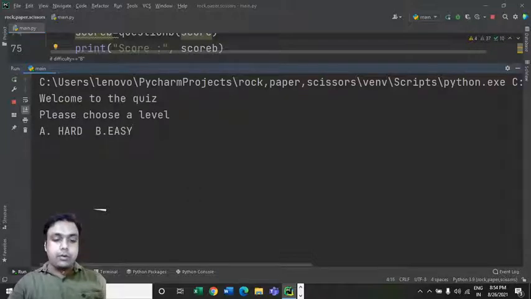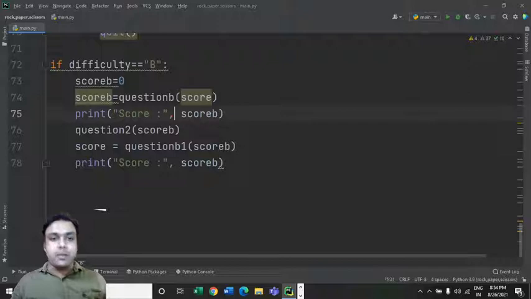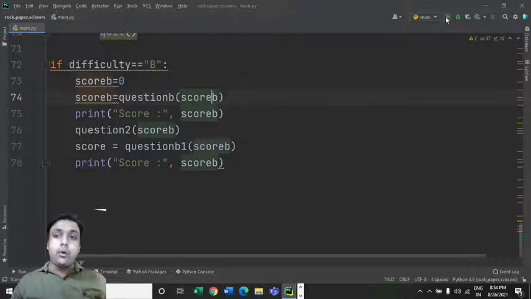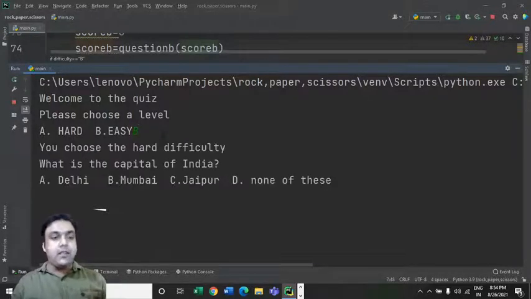So this time we are going to choose level B, which is an easy level. Again, it is not able to identify this score. Okay, so we have to change it to score B. I think now it will give us the correct output. Okay, B. Fine. So that's the first question which we defined in the coding part. What is the capital of India? So the capital of India is Delhi. Let's answer it. So A is the correct answer.